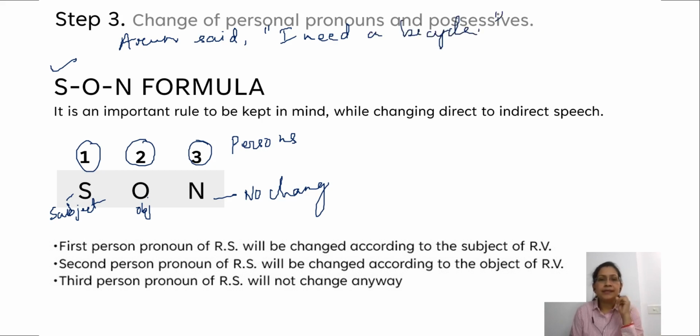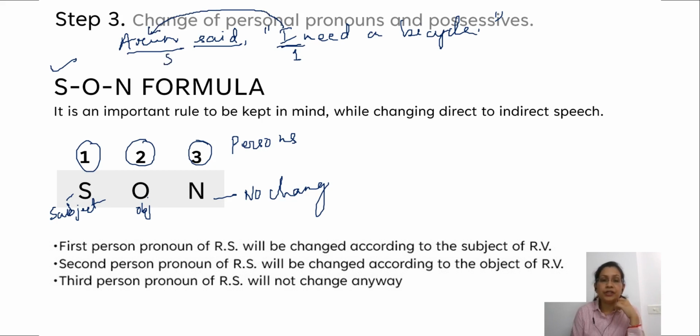In this sentence, the reporting verb is said, and in the reported side you can see here I is in first person. So if the subject is in the first person, it goes according to the subject of the reporting verb. So here in this case it is Arun.